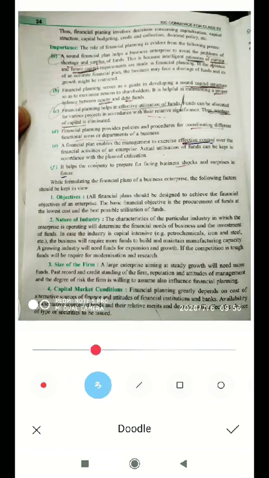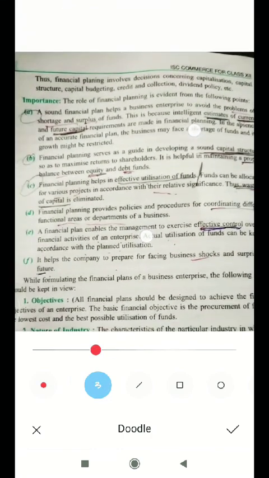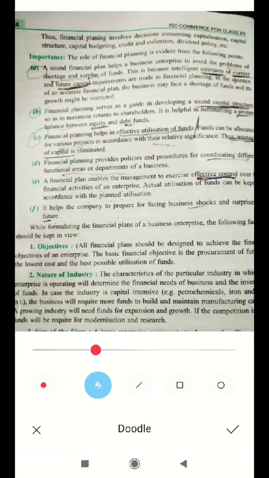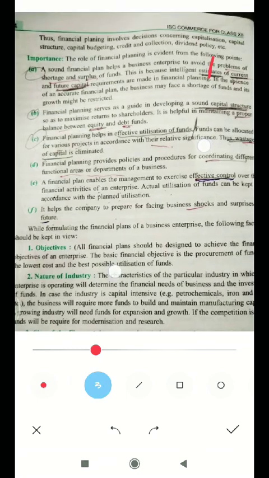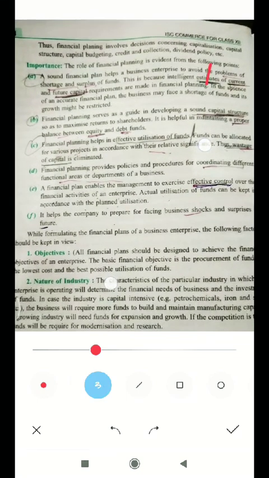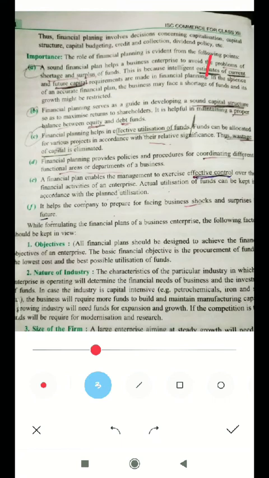The role of financial planning is evident from the following points. A sound financial plan helps a business enterprise to avoid the problem of shortage and surplus of funds. This is because intelligent estimates of current and future capital requirements are made in financial planning. In the absence of an accurate financial plan, the business may face a shortage of funds and its growth might be restricted.